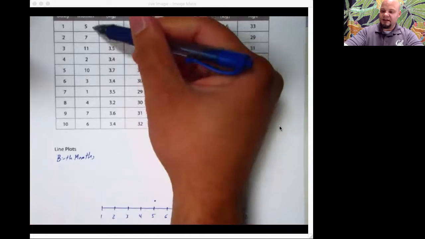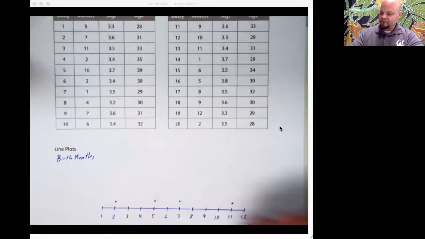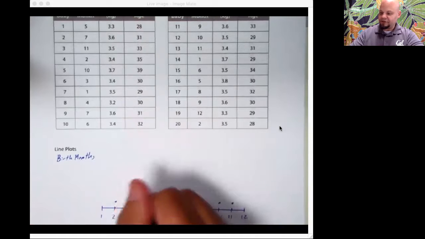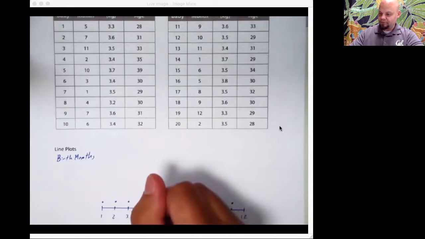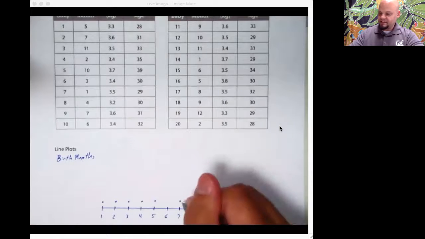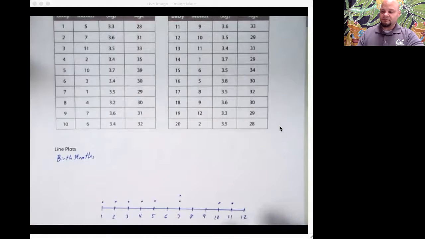And I'm just going down this row. 11, 2, 10, 3, 1, 4, 7. Now we already have 7. We already have a dot there, so we're going to put the dot on top. That tells us how frequent that particular piece of data is.